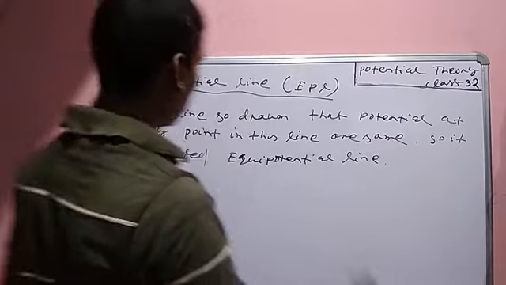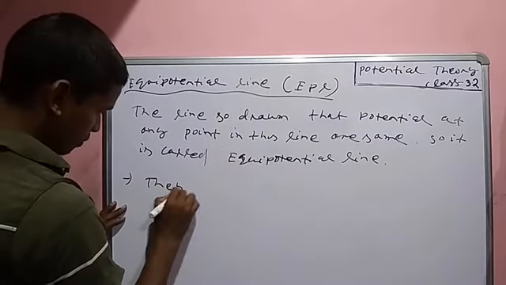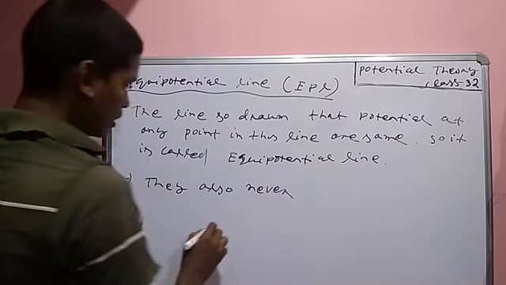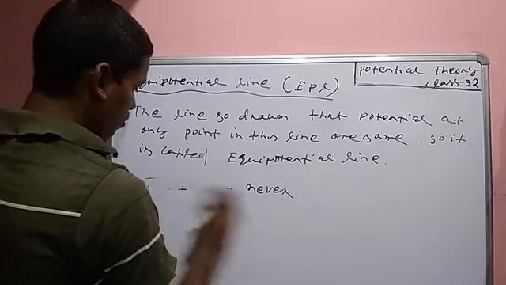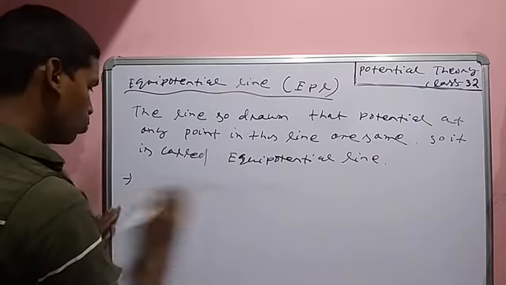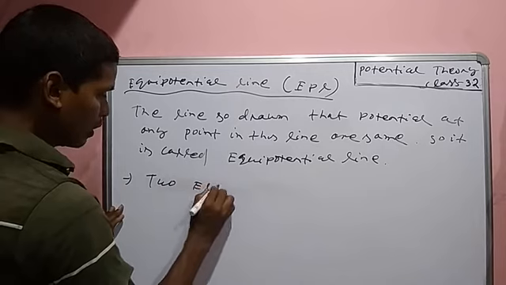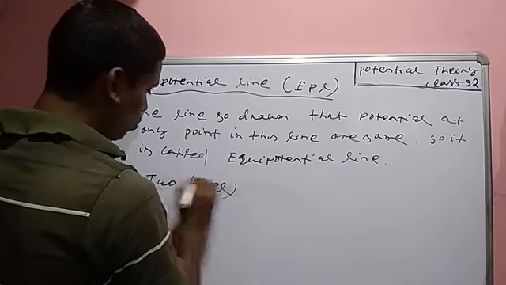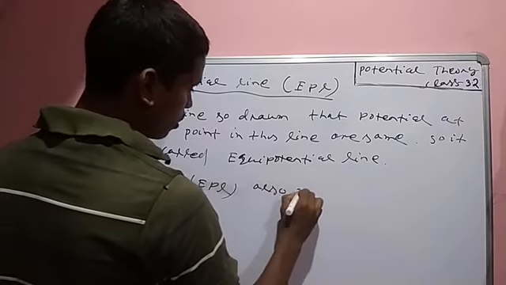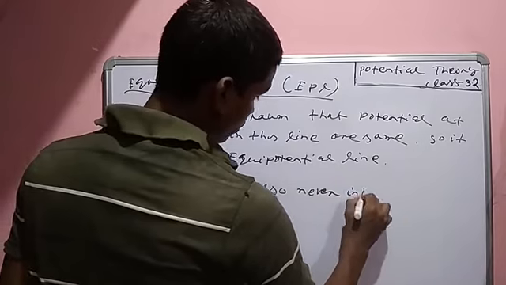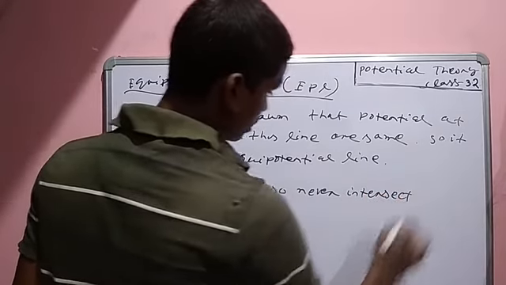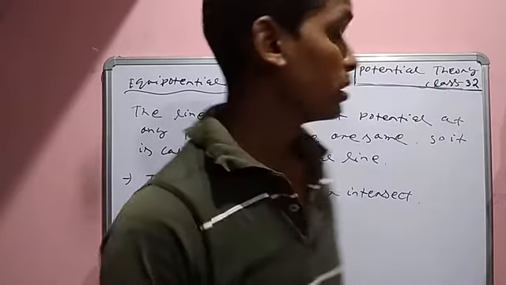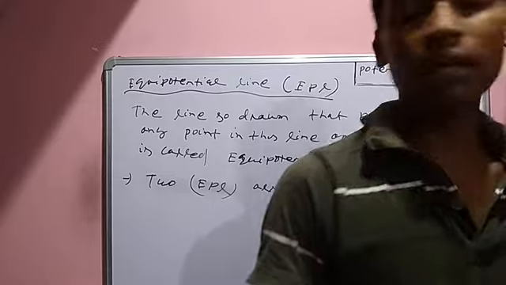So they also never intersect each other. Two equipotential lines, EPL 1 and EPL 2, also never intersect each other. Yes or no? So this is the equipotential surface, the equipotential line.